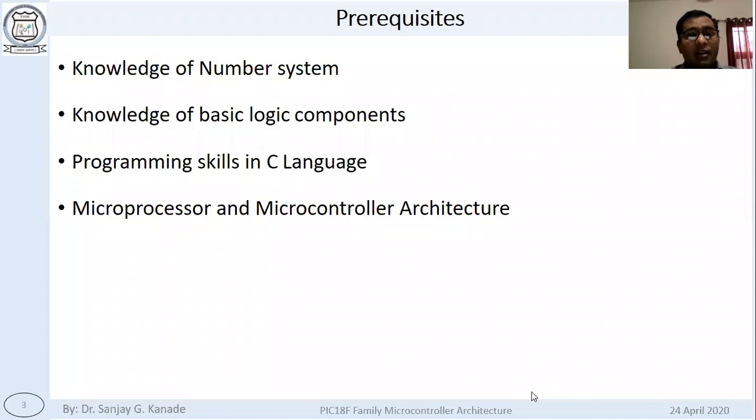Remember, all these prerequisites were basically a part of some of the courses that you have studied in the second year. Number systems and logic components you have seen in ADE, whereas programming skills in C language are required to write embedded C programs, and that you have studied in NMCP. And basic things about the architecture of microprocessor and microcontroller are required. These are covered in the subject FMA, fundamentals of microcontroller. So these are the prerequisites that you must be familiar with.